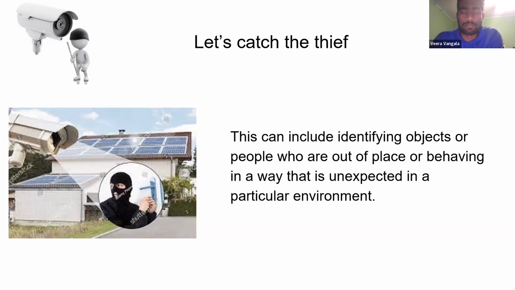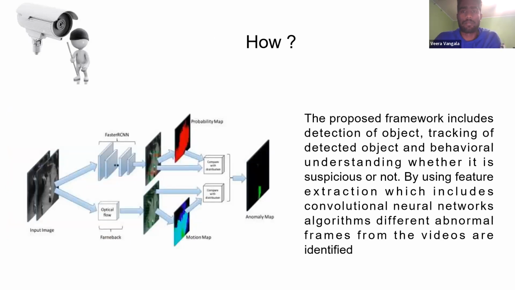So how can this be done? First, we have to detect the objects, all the kinds of objects surrounding us, and check whether they are abnormal or normal. For example, a man wearing a mask and being involved in a theft, a man holding a gun in a public place, or a pedestrian walking in a different way. Those all come under this. And how is it being done? The proposed framework includes detection of objects, tracking, and understanding the behavior of the user.